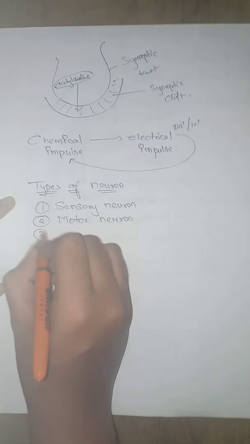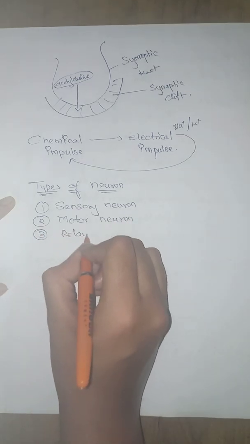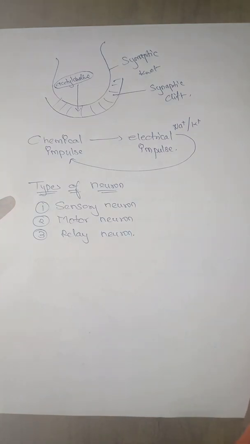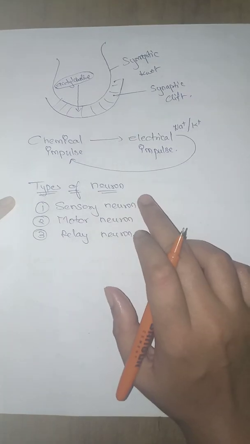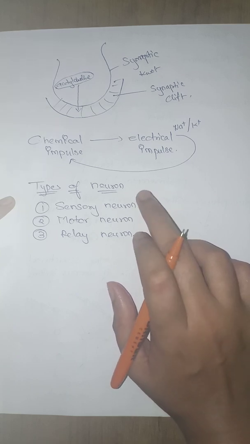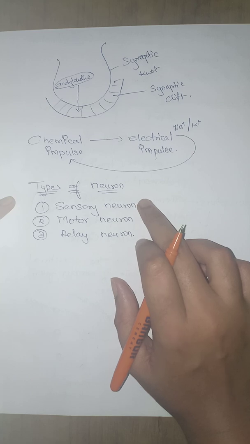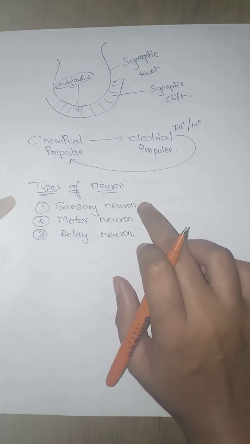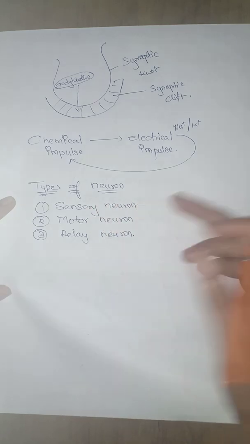And the third one is the relay neuron. The sensory neuron arises from the receptors. Receptors means the place from where you receive the signal. That is why they are called sensory neurons.